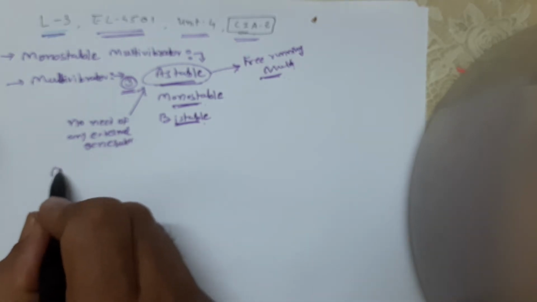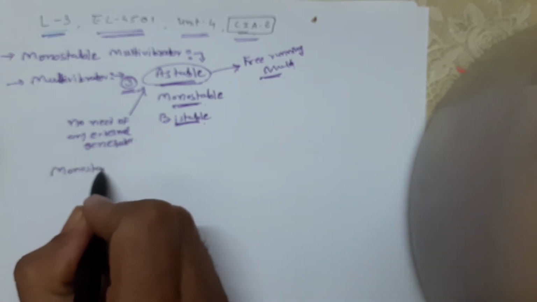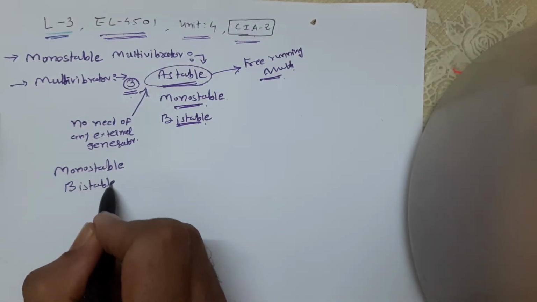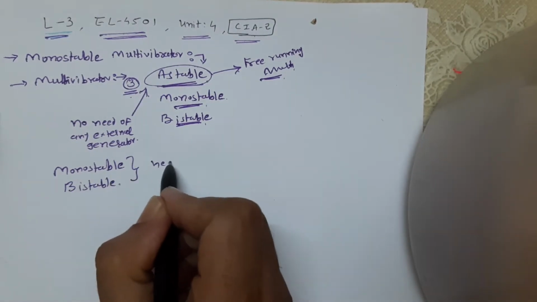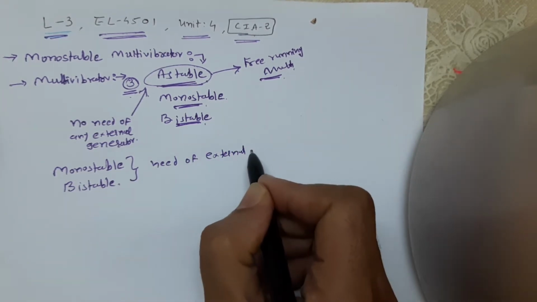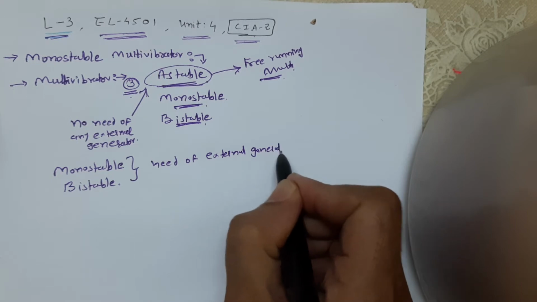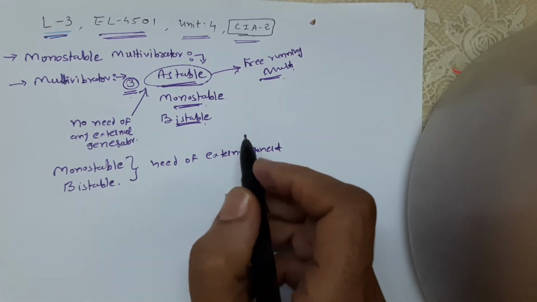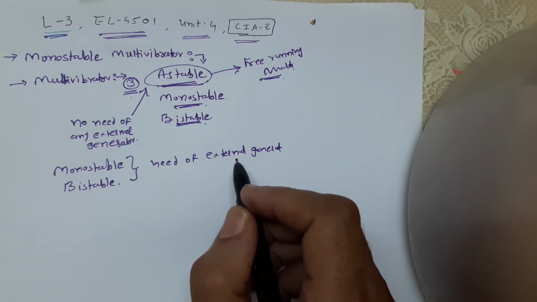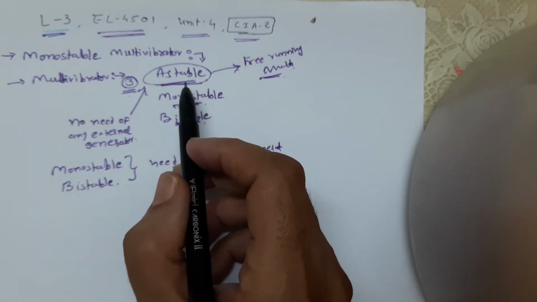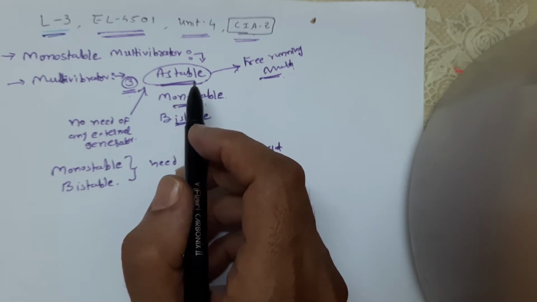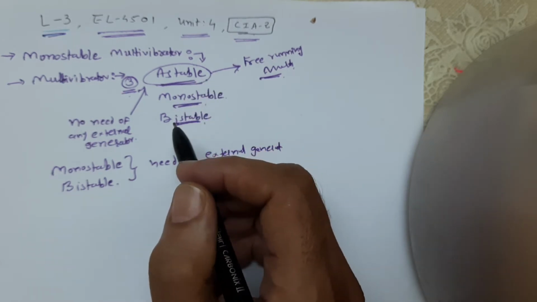But in monostable and in bistable there is a need of an external generator. That means we can trigger the circuit with an external signal. But the astable is a free running multivibrator. There is no need of any external generator.